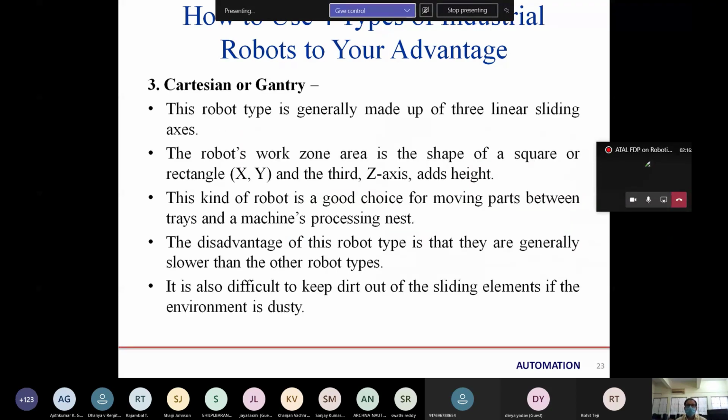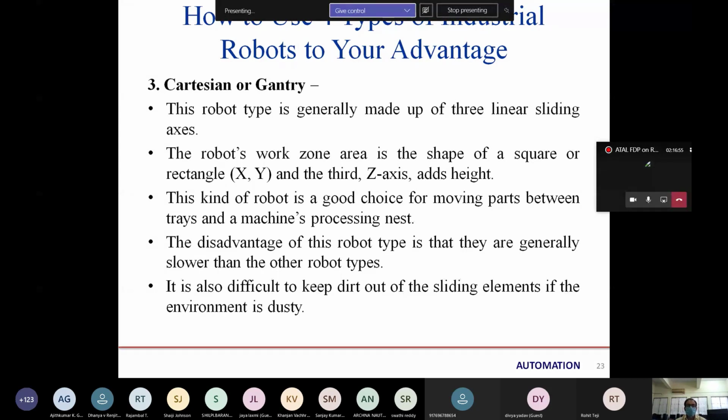Next is gantry or Cartesian robot. As we know, we are seeing these robots again and again, because if we want to use any robot, we look at their advantages. We are seeing the Cartesian robot, articulated robot again and again. So at that time we are knowing the advantage and disadvantage and where to use and why to use.